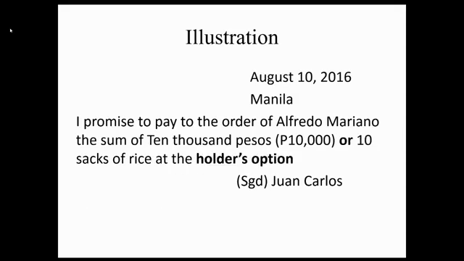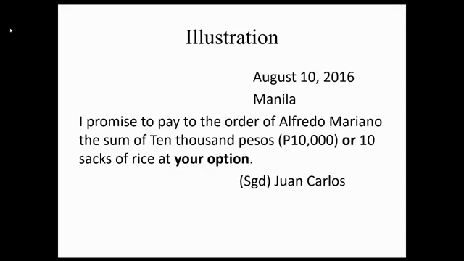Okay, second illustration. August 10, 2016, Manila. I promise to pay to the order of Alfredo Mariano the sum of 10,000 pesos or 10 sacks of rice at the holder's option. Now, since ang ginamit na conjunction ay or, at ang may option ay holder, negotiable. Kasi ang reason dito, pwedeng i-disregard ng holder yung 10 sacks of rice, kaya payable pa rin siya in a sum certain in money. Okay, let us modify.